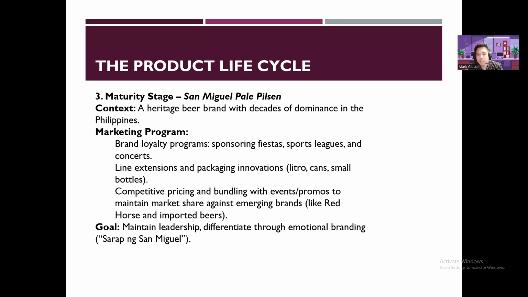Line extensions and packaging innovations. So they introduce litro cans, small bottles or small cans. And then competitive pricing and bundling with events, promos to maintain market share against emerging brands like Red Horse and imported beers. No? So the goal here is to maintain leadership, differentiate through emotional branding. Sarap ng San Miguel. No? So again, in maturity stage, there are a lot of similar brands competing with one another, no? So you have to make sure that you up your marketing programs a bit.